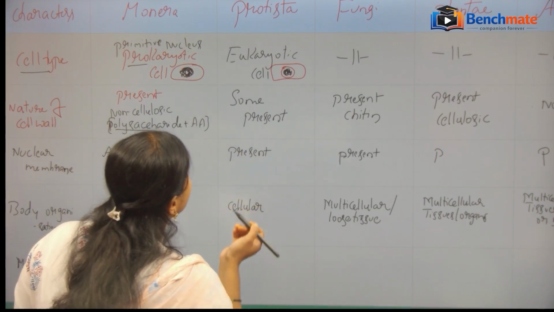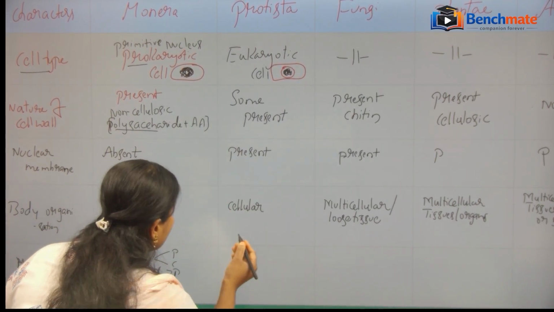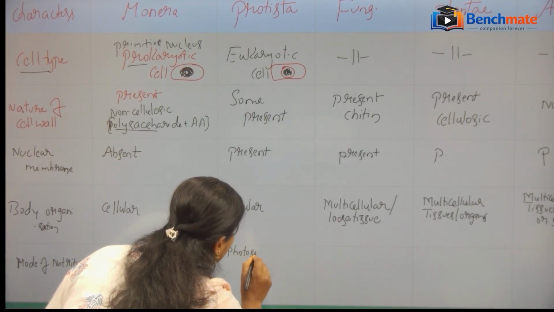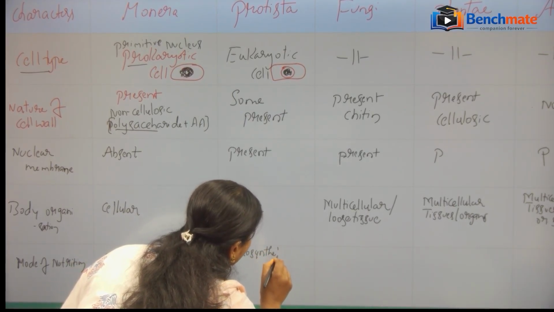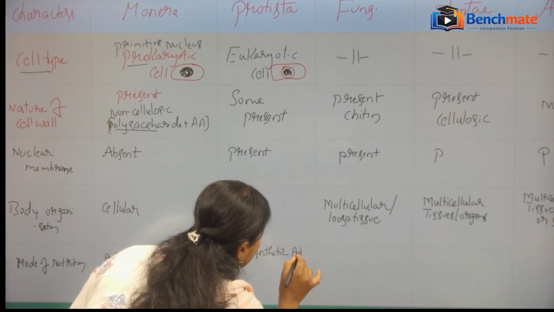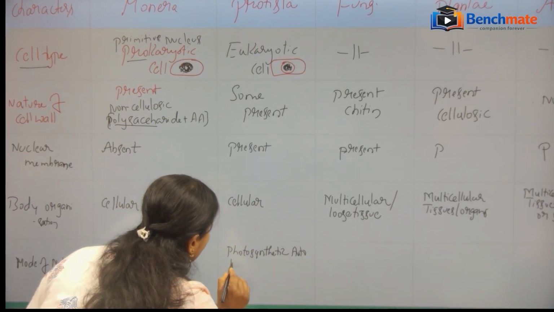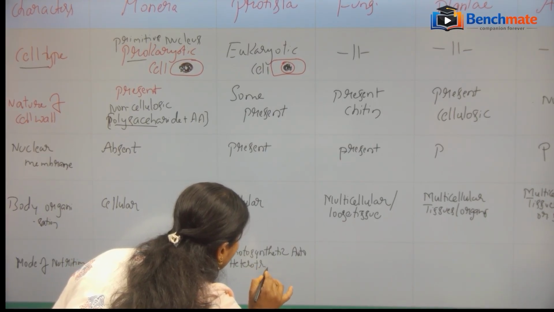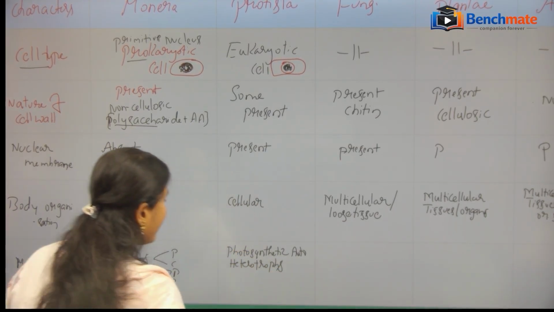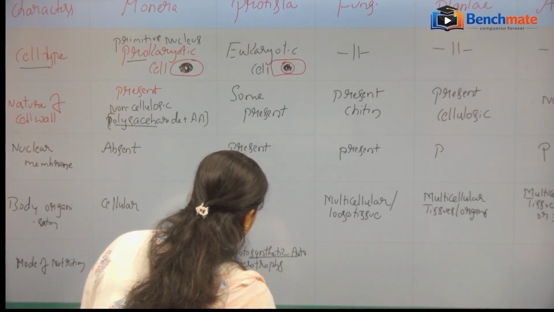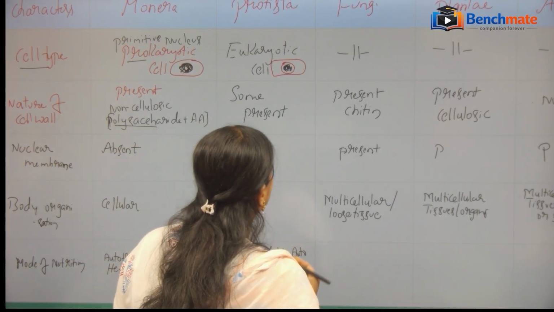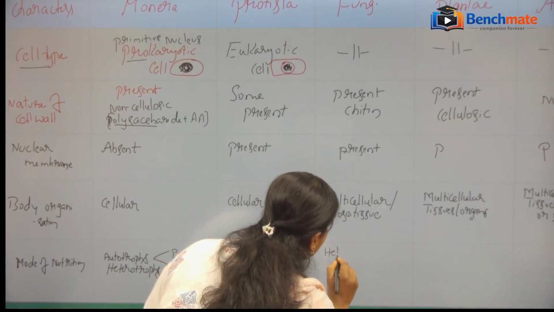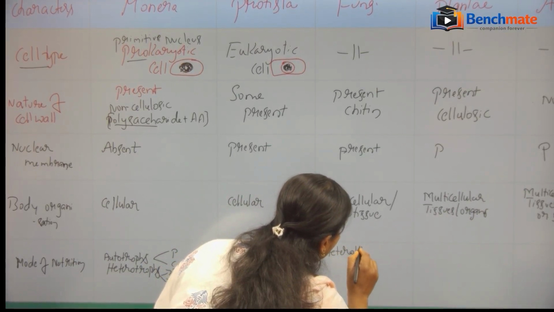Okay, the next, Protista. The mode of nutrition: some are autotrophs, but they are photosynthetic autotrophs, and some are heterotrophs. Photosynthetic autotrophs as well as heterotrophs are there in the Protista. Then fungi, the majority of them are heterotrophs.